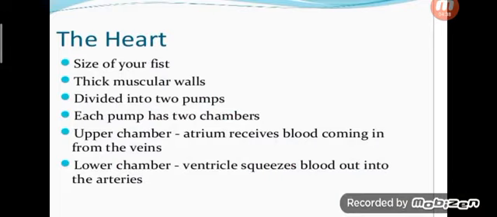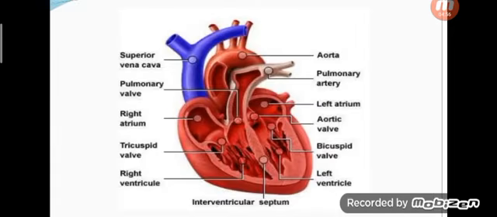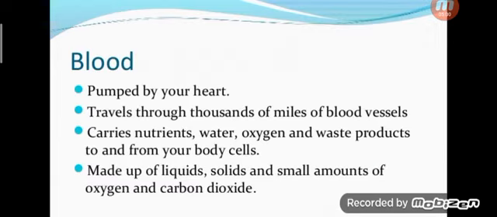There are 4 chambers. The upper chambers are the atria, the left atrium and right atrium, and the lower chambers are the left ventricle and right ventricle. So 4 chambers. These are the parts of the heart. Then blood.